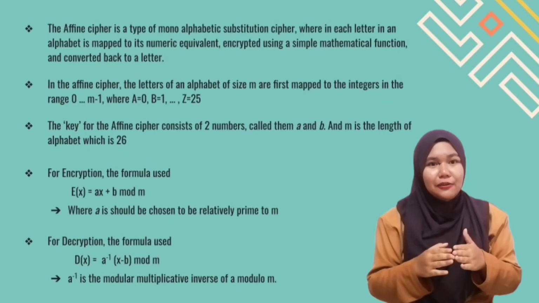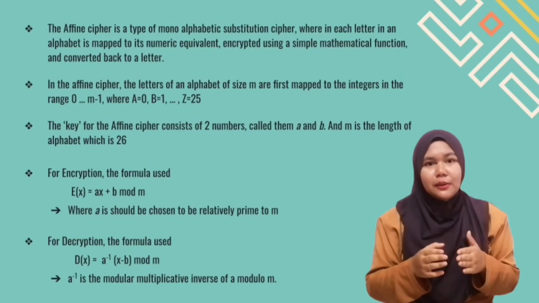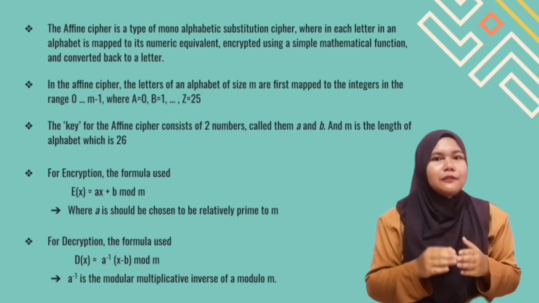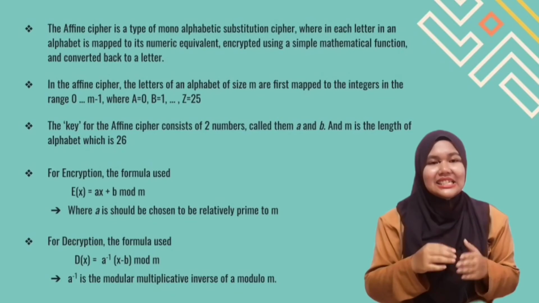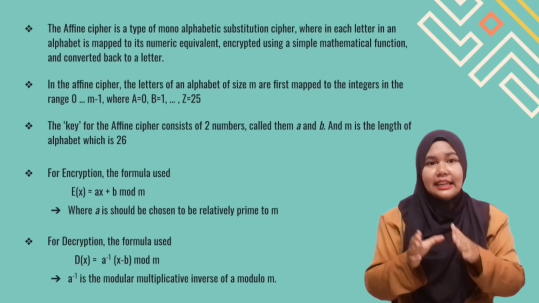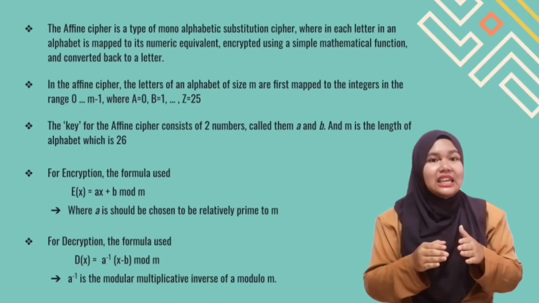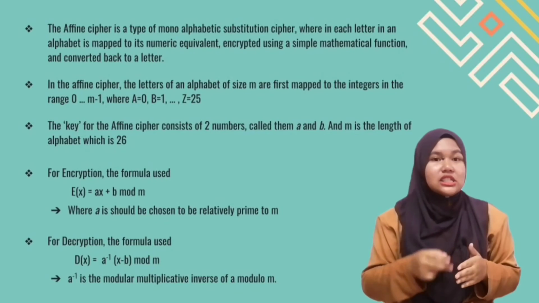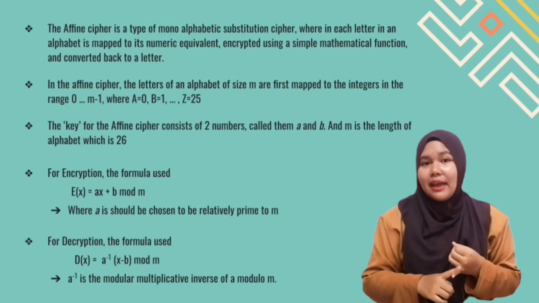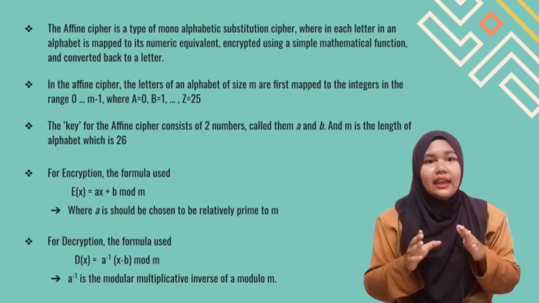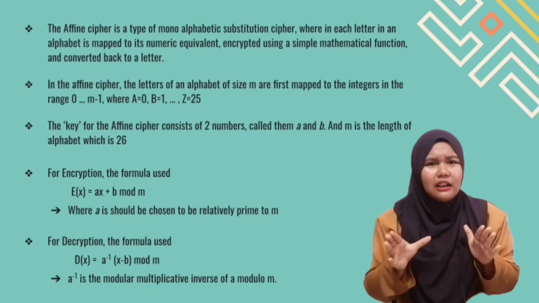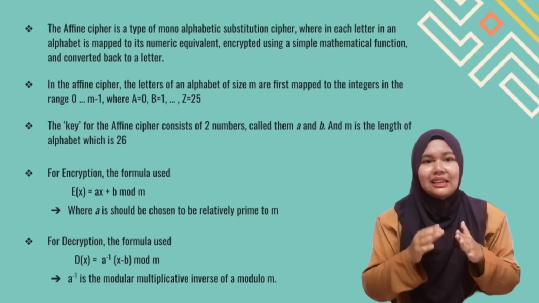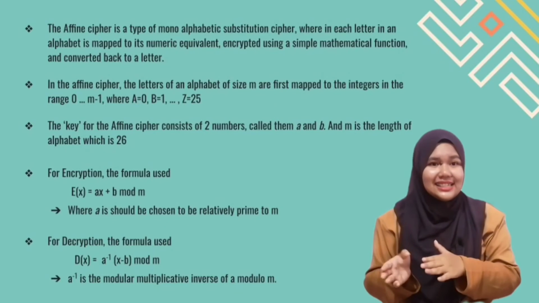In the affine cipher, the letters of an alphabet of size M are first mapped to integers in the range 0 until M-1. The key for the affine cipher consists of two numbers, call them A and B, and M is the length of the alphabet, which is 26.